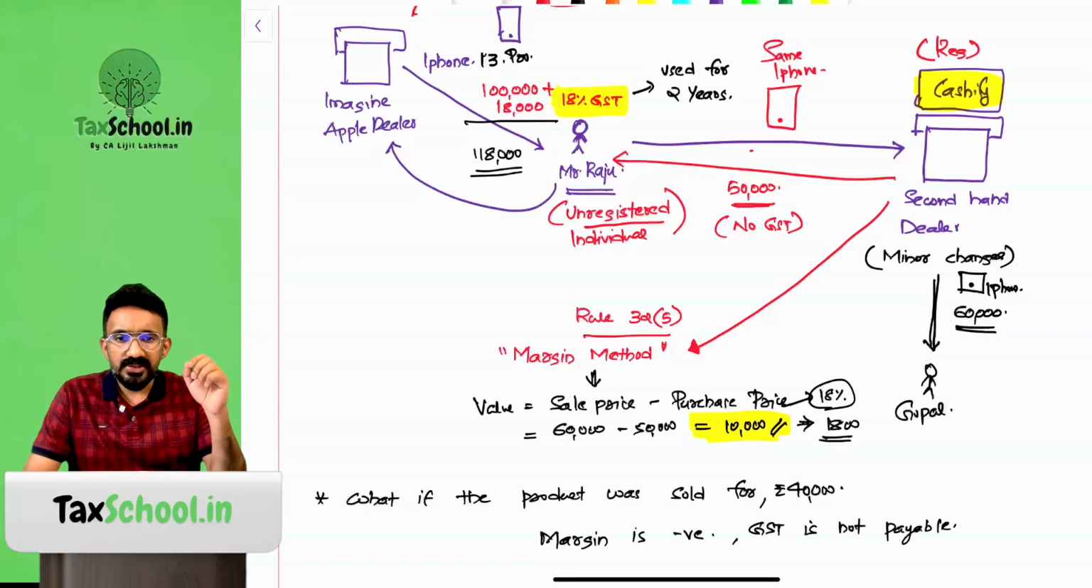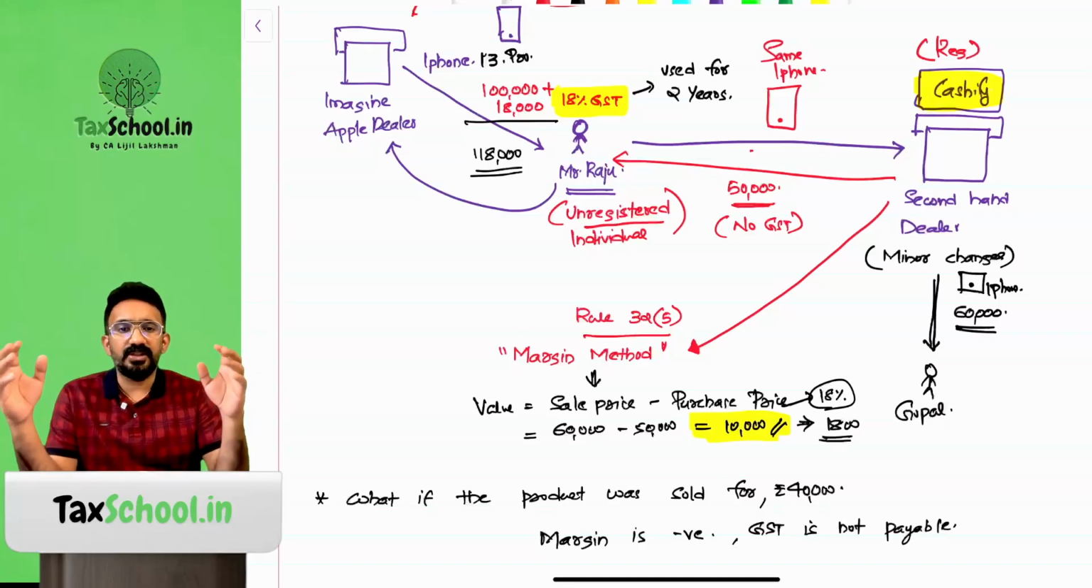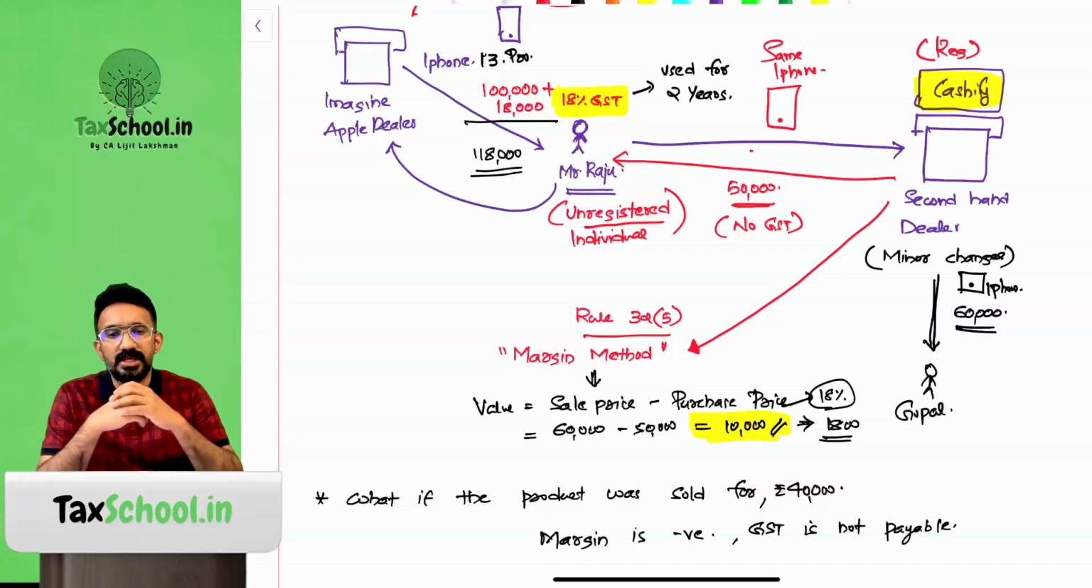If I ask Cashify to pay GST on 60,000 again, this would amount to double taxation. To avoid this kind of a scenario, what they have suggested is that the tax is payable only if there is a margin or value addition made by the second-hand dealer. In this particular case, the second-hand dealer sold it for 60,000, purchased it for 50,000. The margin here is only 10,000. Only 10,000 would be subject to GST.